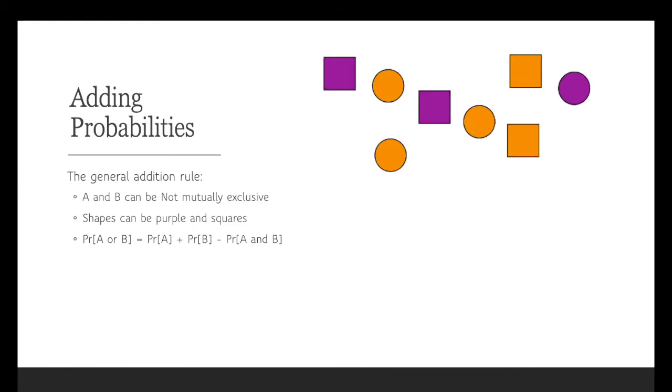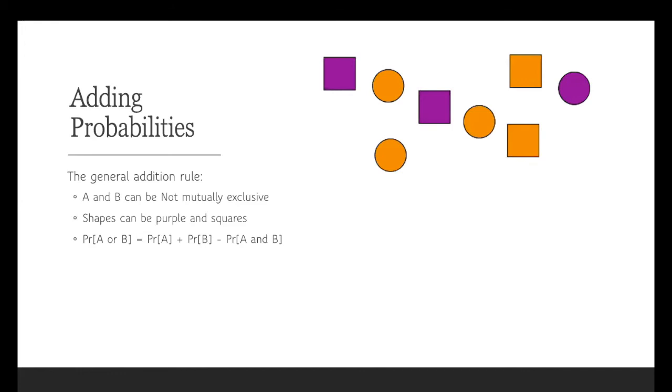That is, when two events can happen at the same time. Well, here I've drawn a little schematic diagram of some shapes that could be circles or squares, and they could also be orange or purple. But you can see from the way I've drawn this that the shapes can be both purple and squares at the same time. So the shape and the color are not mutually exclusive.